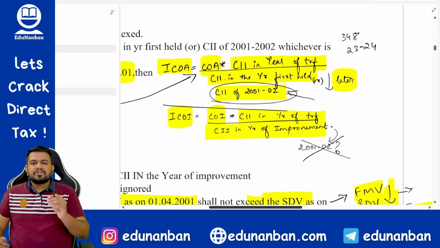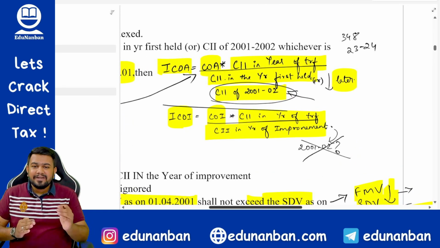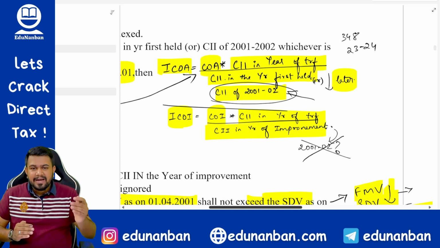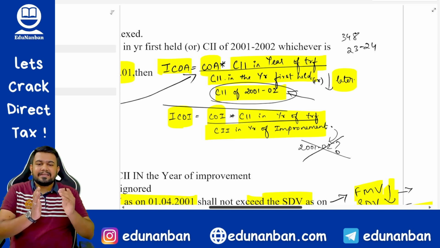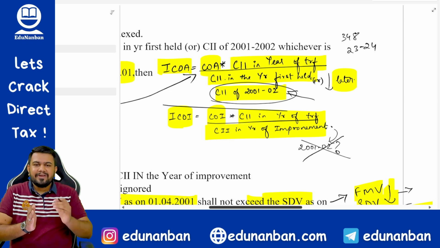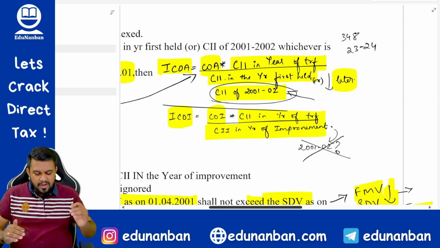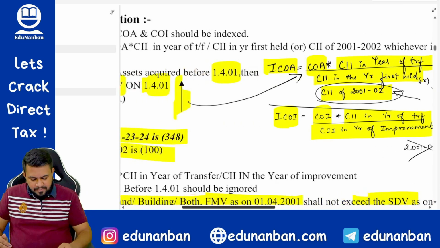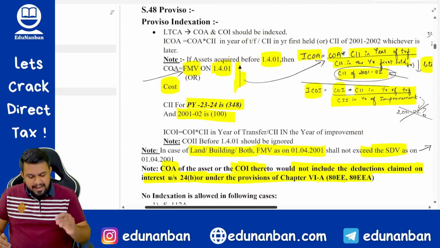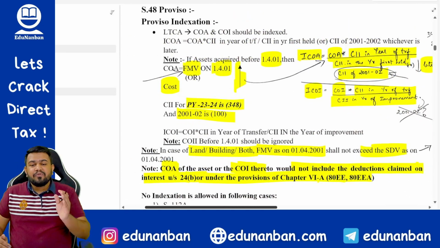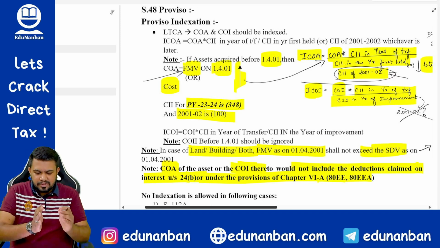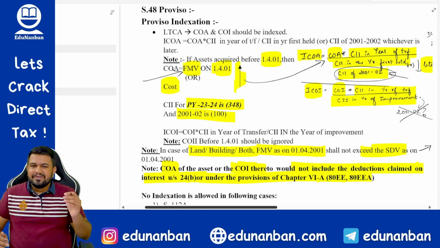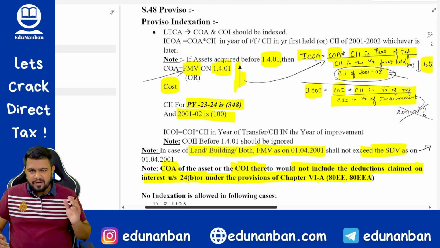Answer is cost of acquisition multiplied by cost inflation index in the year of transfer divided by cost inflation index in the year first held or cost inflation index of 2001, 2002, whichever is later. Fine. In case of any asset that is purchased before 1/4/2001, you have to take fair market value as on 1/4/2001 or actual cost, whichever is higher, as the cost of acquisition.